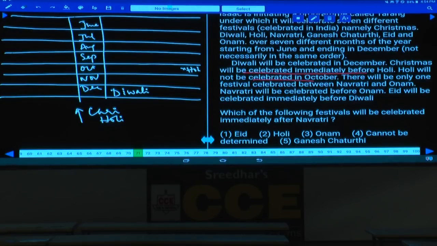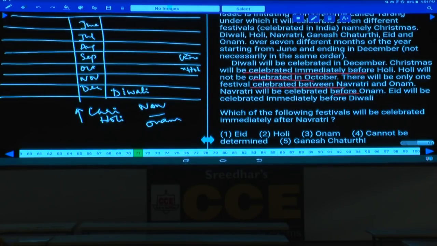As Holi cannot be in the month of October, can Holi be in the month of November or not? Holi can be in the month of November, then Christmas will be in the month of October. Then, as Holi cannot be in this one, Christmas cannot be celebrated in the month of September because Christmas must be immediately preceded by this Holi. And there will be only one festival between Navaratri and Onam. Between Navaratri and Onam, there must be exactly one. Navaratri will be celebrated before Onam.